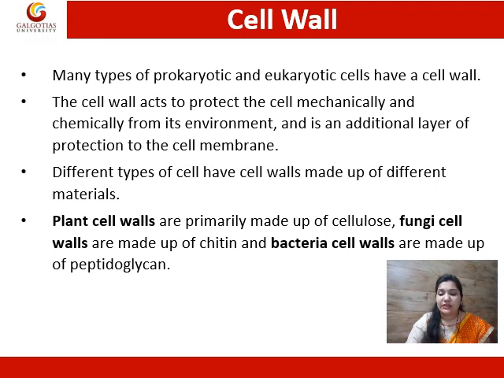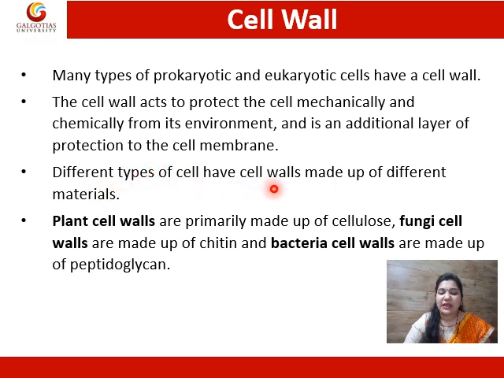Cell wall. It is an important part of a cell. Many types of prokaryotic and eukaryotic cells have a cell wall. The cell wall protects the cell mechanically and chemically from its environment. It envelopes the cell and provides chemical and mechanical protection from its environment, and it is an additional layer of protection to the cell membrane.